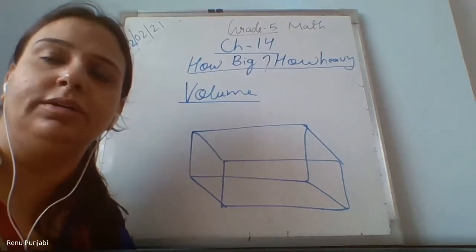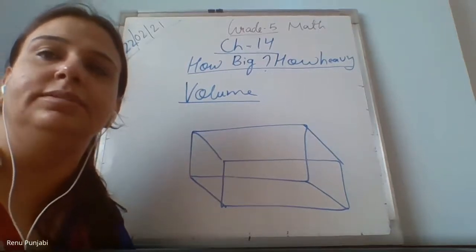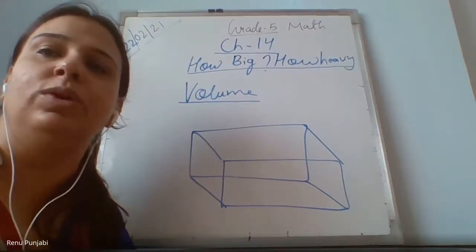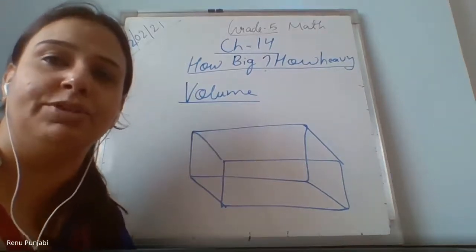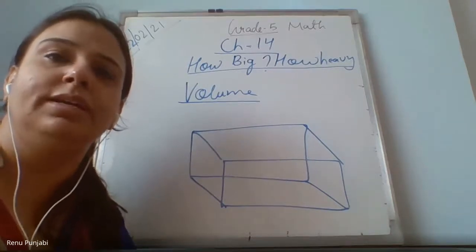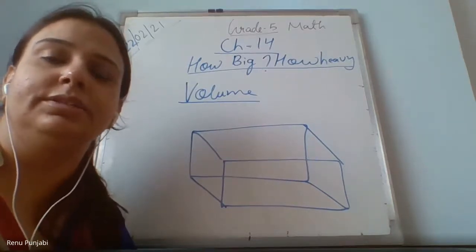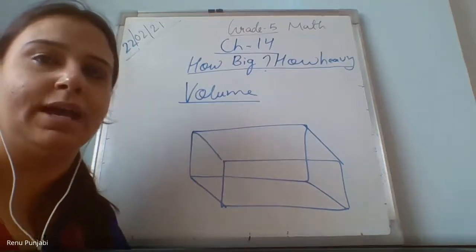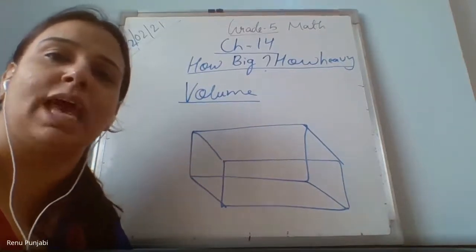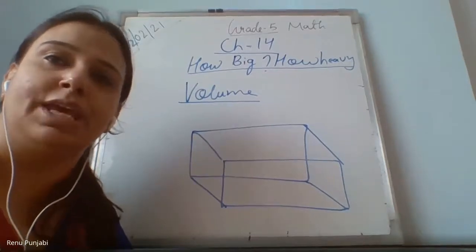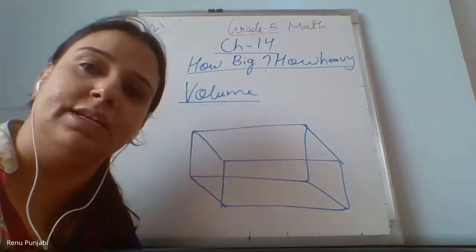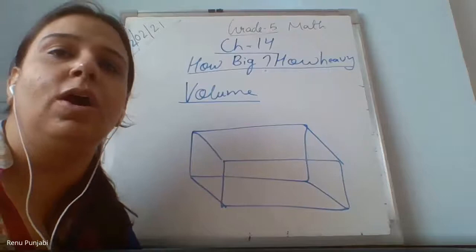Arna Agarwal, it's wrong. Side into side is only area. Rishank, wrong. Side into side gives you only area. Here it is three-dimensional, so there should be three. Yes, good. Vedansh: Ma'am, how is it length multiplied by breadth multiplied by height? Yes, it can be length multiplied by breadth multiplied by height. But as I told you, a cube has all dimensions the same. So we can use length into length into length, or side into side into side, or you can use length into breadth into height. All are the same.